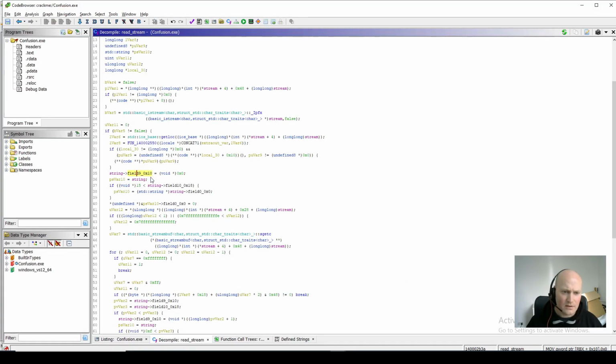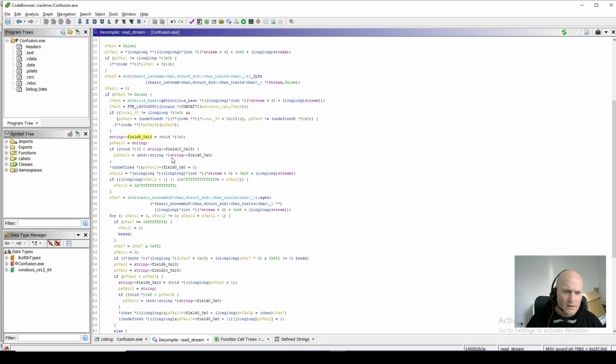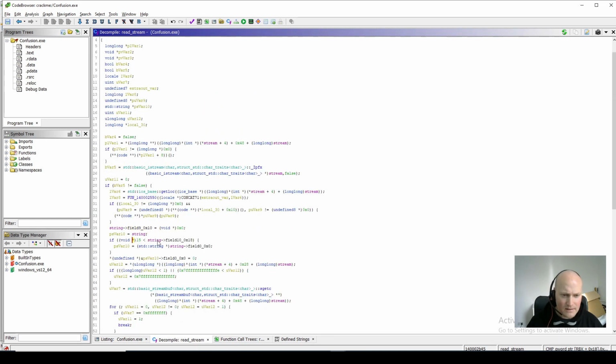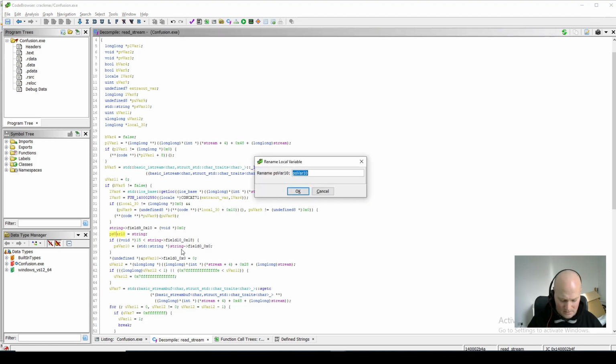Okay, so now let's start to put some stuff in here. First of all, if we look down here, there's a check. Here it's saying if this string field is greater than 15, then it's setting this pointer to the char buffer of the dynamically allocated data. That means that if we're less than 15 characters long, it just points this pointer to the internal buffer of the string, to the start address of the string structure. So we're going to change this now to p, we'll call it p buffer, pointer to string buffer, so that it's clear.